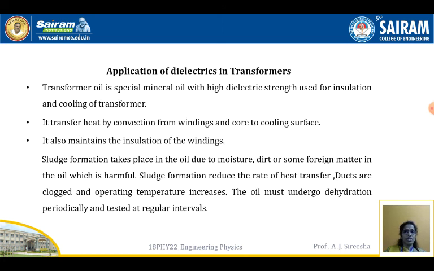Sludge formation takes place in the oil due to moisture. There will be some sludge-like material due to moisture. It keeps accumulating dirt or foreign matter in the oil, which is harmful. Sludge formation reduces the rate of heat transfer. Ducts are clogged and the operating temperature increases. The oil must undergo dehydration periodically and be tested at regular intervals. So these are some of the applications of dielectrics in transformers.